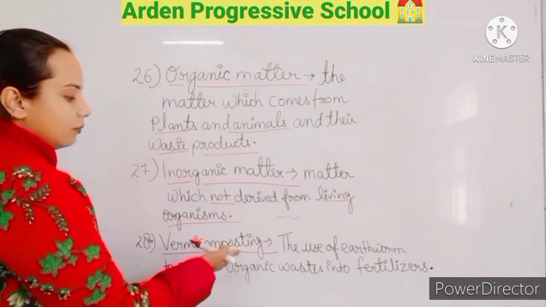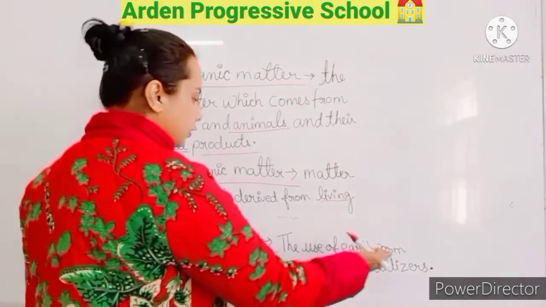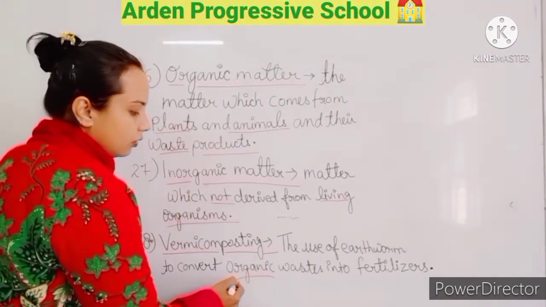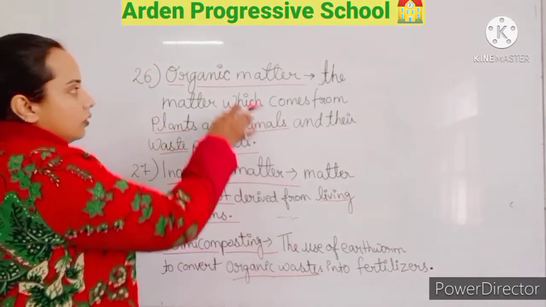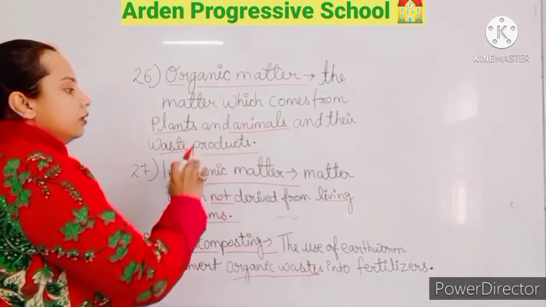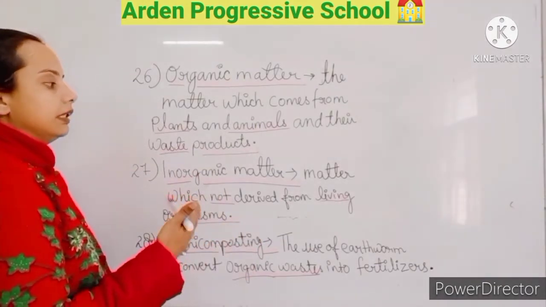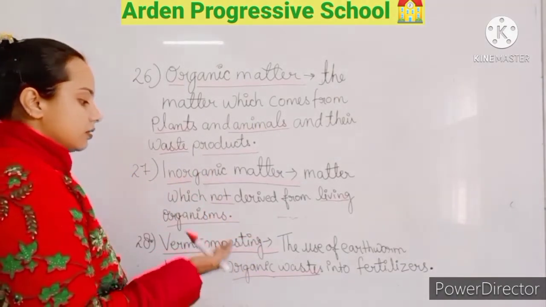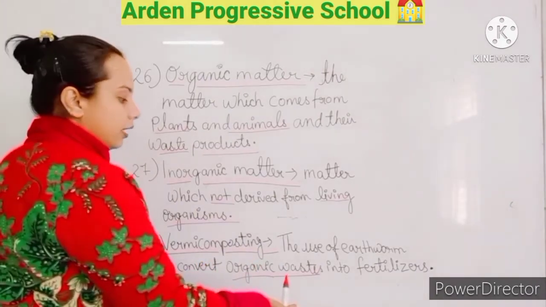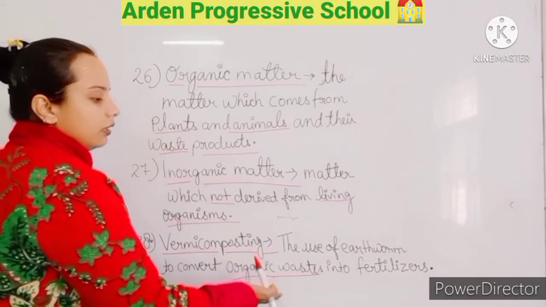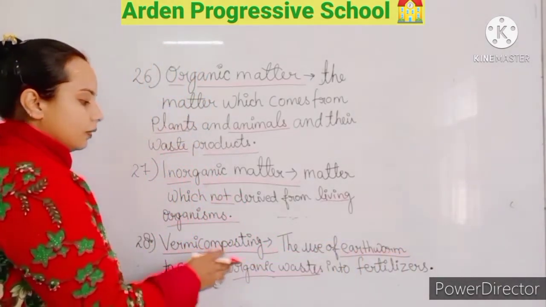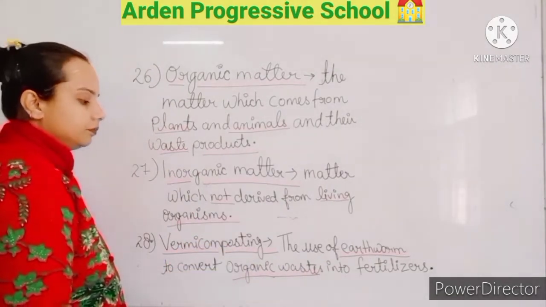Okay, now what is vermicomposting? The use of earthworms to convert organic waste. Here again organic waste is coming. What are organic wastes? I will explain: the plants and animals and their waste products, and the vegetable peels and fruit peels come under organic waste. And to convert this organic waste into fertilizers by using earthworms is known as vermicomposting.